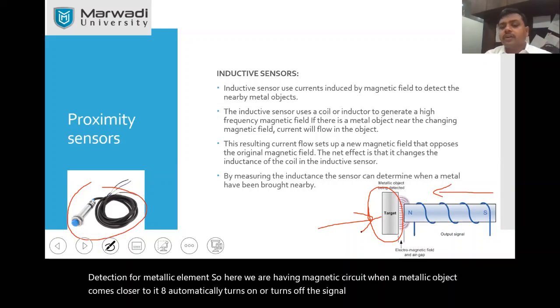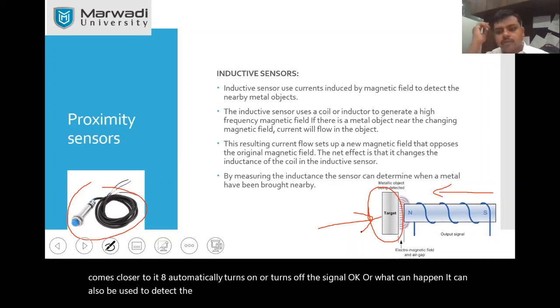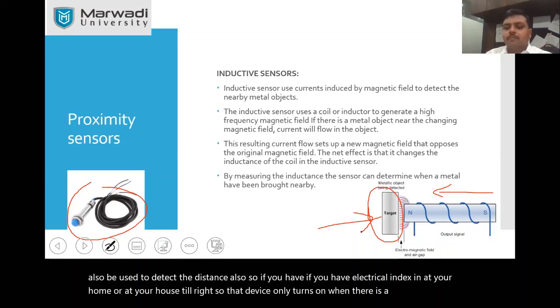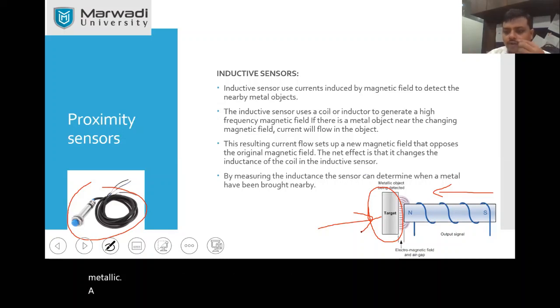Or it can also be used to detect the distance. If you have seen electrical induction at your home or at your hostel, that device only turns on when there is a metallic pot on it. What we call a tawa or something.